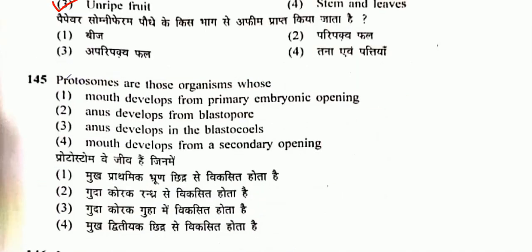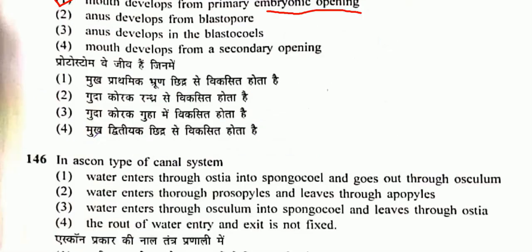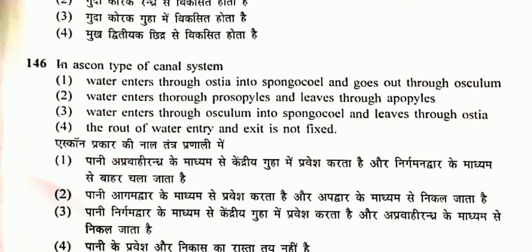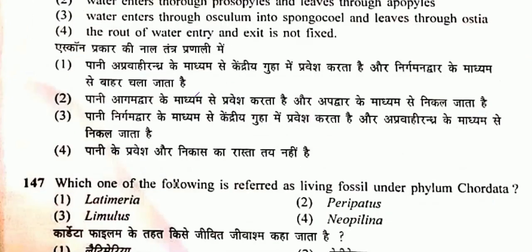Question number 145. Protostome are those organisms who have mouth develops from primary embryonic opening. So option 1 will be the correct one. Coming to question number 146. In Ascon type of canal system. So in Ascon type of canal system, the water enters through ostia into spongocoel and exits out through the osculum. So option 1 will be correct one.